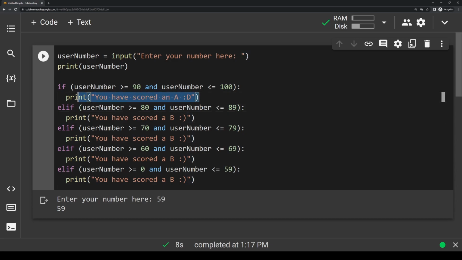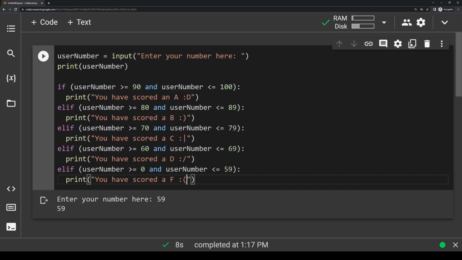And then we'll change the text within each of these. So we have this block here should represent scoring an A. This is getting a B. This is getting a C. So let's change this to C. We'll change this little face here. And then we have another elif statement for D. So let's say you have scored a D. And then we'll say you have scored an F.